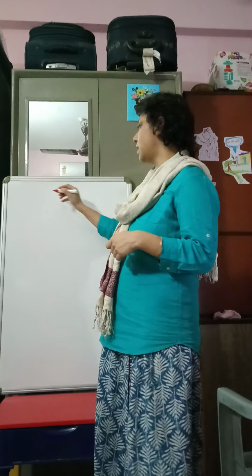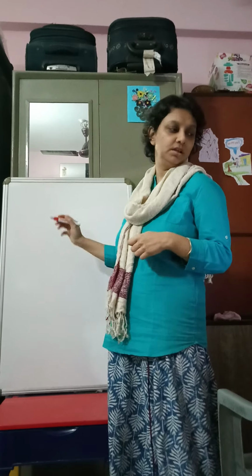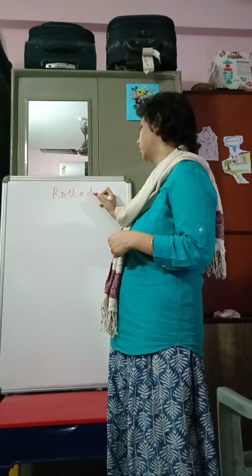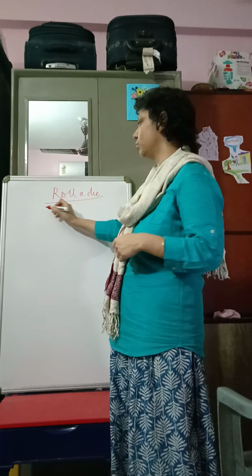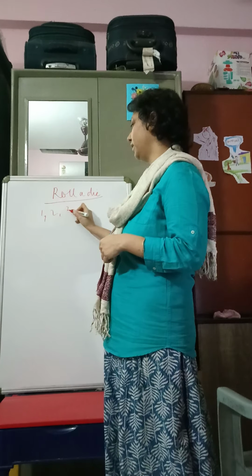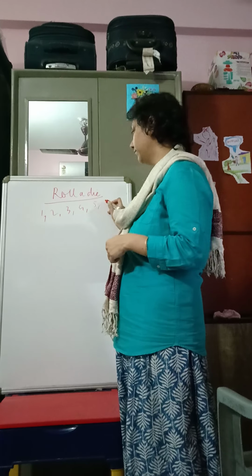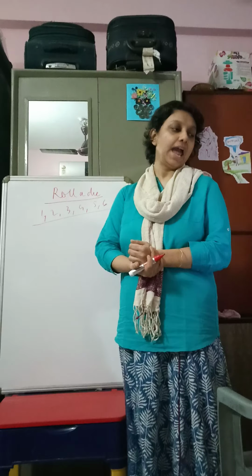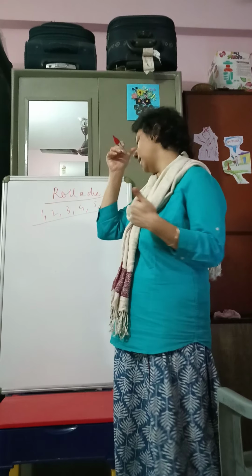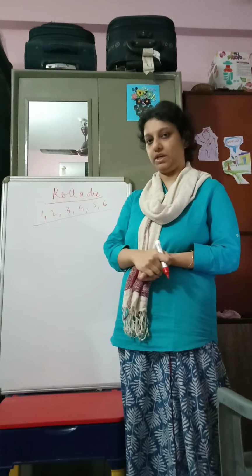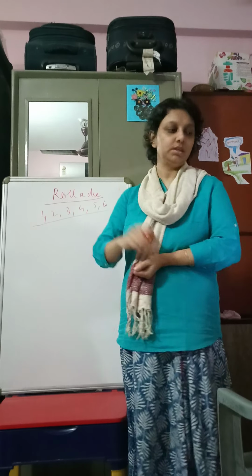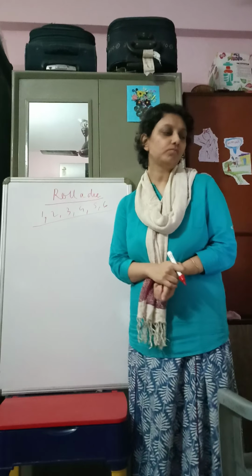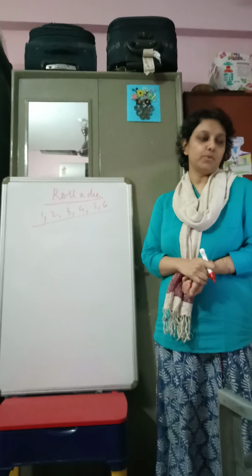So now let us start with some examples. Suppose you roll a die. What happens? What are the likely events? You may get a 1, 2, 3, 4, 5 or 6. So small n is 6, and now depending on your event you will get the denominator, you will get the numerator. The denominator, if you roll a die once, is 6.